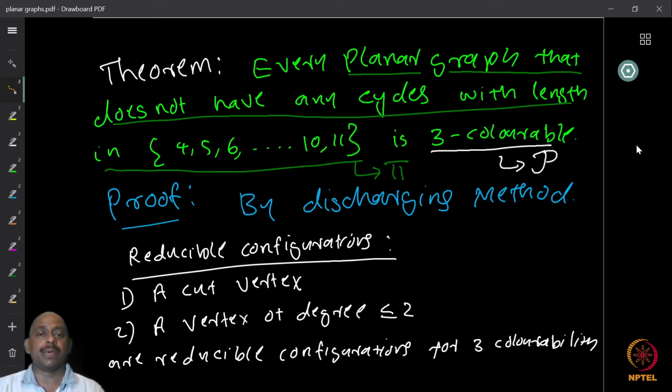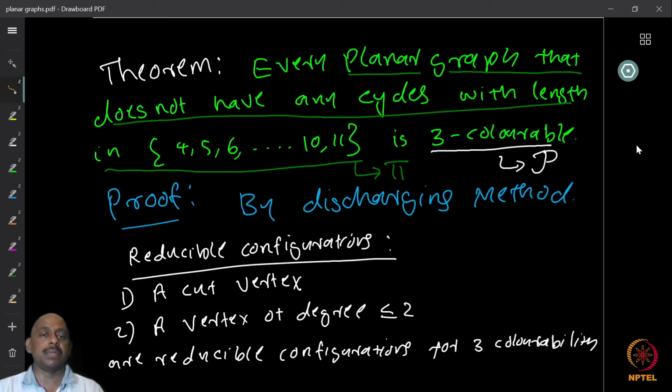Then somebody improved it further, saying that if there are no cycles of length 4 to 9, then the planar graph is 3-colorable. Again, after some time, somebody improved it: if there are no cycles of length 4 to 8, it is also 3-colorable. And finally, with much more difficulty, somebody proved that if there are no cycles of length 4 to 7, then the graph is 3-colorable.